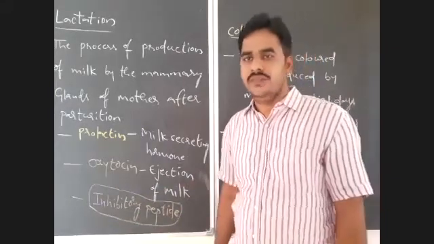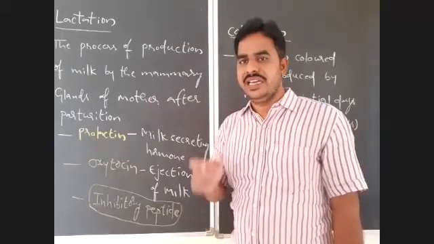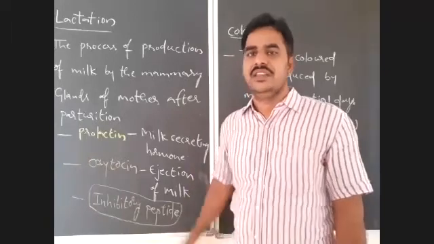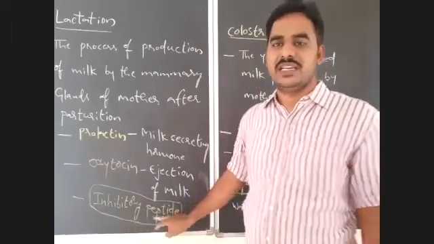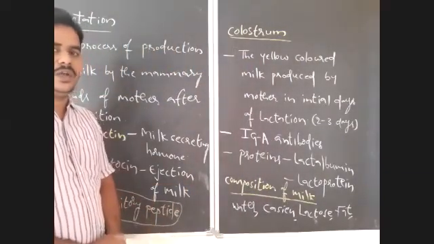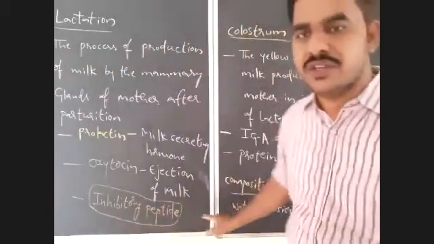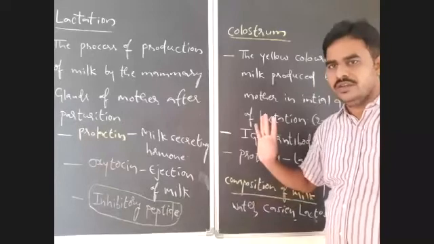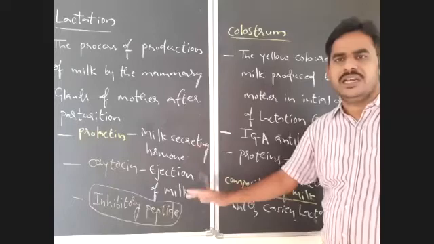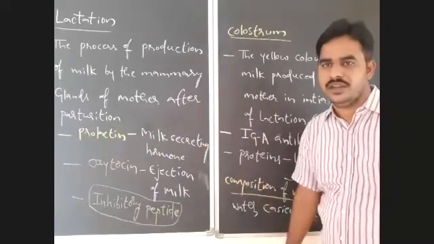If the female cannot give milk to the baby, what will happen? If milk is accumulated in the mammary glands, if mammary glands are not emptied continuously, then the inhibitory peptide which is present in the milk will be activated. That inhibitory peptide inhibits the secretion of milk by the alveoli of mammary glands, that you should notice. Is it clear? Right. So for effective lactation, or to continue the production of milk by the mammary glands for a long period of time, breastfeeding the baby is important. Okay, that you should notice here.